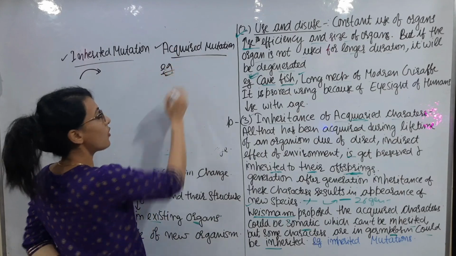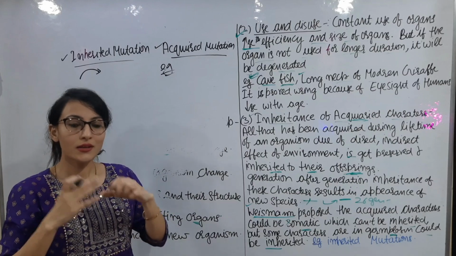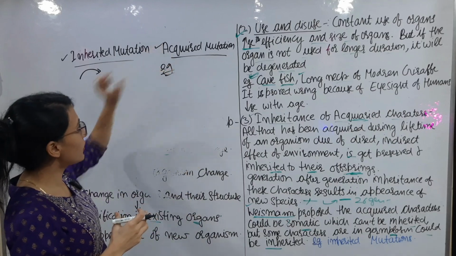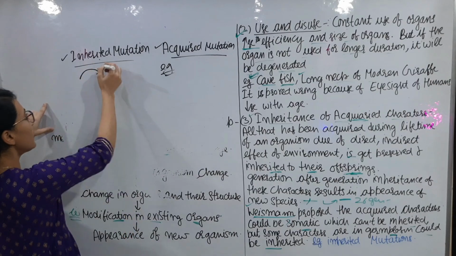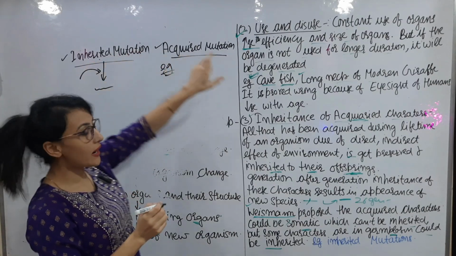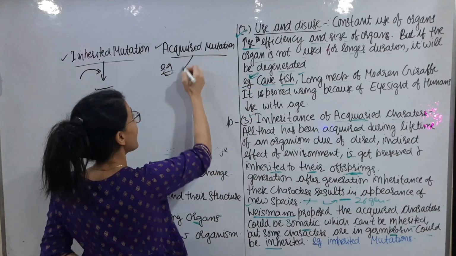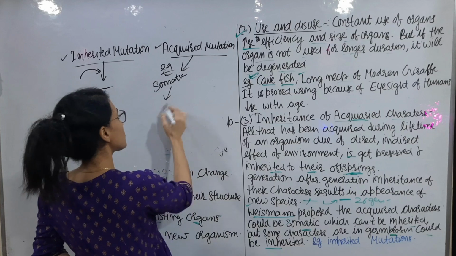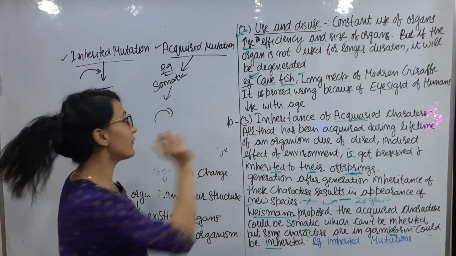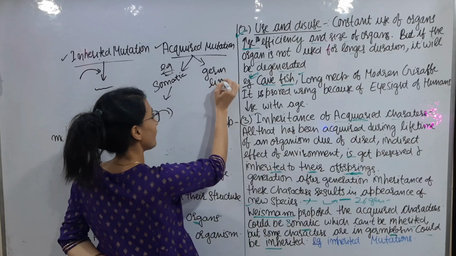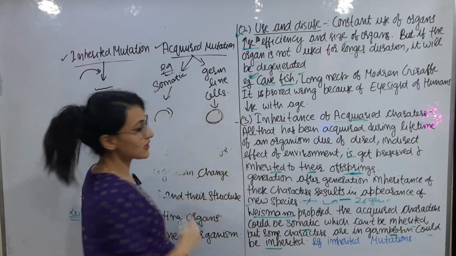For example, long exposure to UV radiation develops some mutations in DNA, which are called acquired mutations. The inherited mutations pass to the next generation, but if acquired mutations are present in somatic cells, then there is no chance of passing to the next generation. But if they are present in germline cells, then they could pass to the next generation.